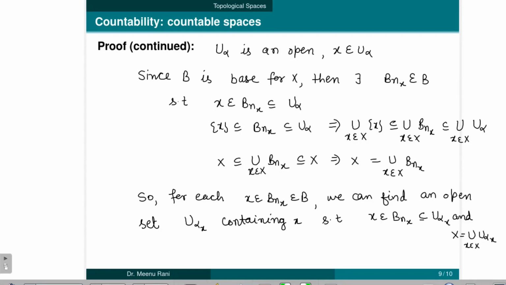So there is a one-one correspondence between B_x and U alpha_x, as B, which is countable, then all U alpha_x will also be countable. So it is a countable subcover for X. Thus we can say that X is a Lindelof space.